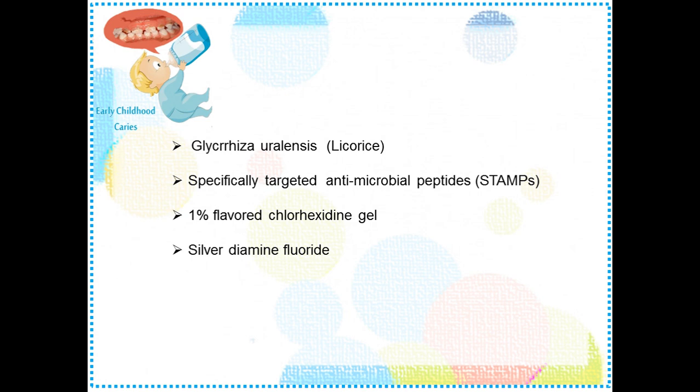And this silver diamine fluoride is also documented to have a beneficial effect in delaying caries progression in children who can't be treated in a regular dental setup and who are not willing for general anesthesia. They can be treated with silver diamine fluoride, which will delay the caries progression.